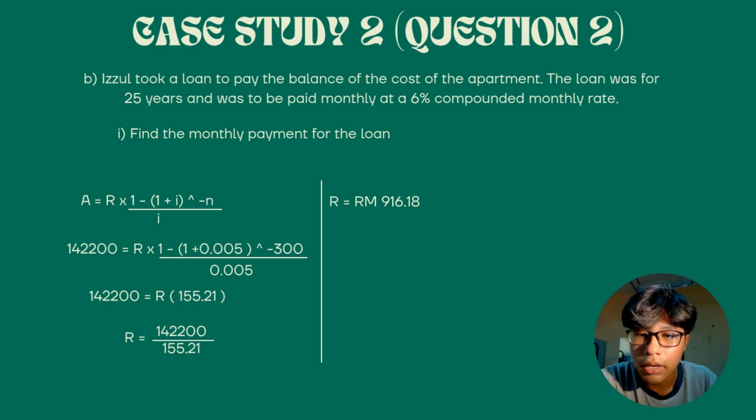Then we divide 142,200 by 155.21, and we get R, which is 916.18 ringgit, the monthly payment for the loan.